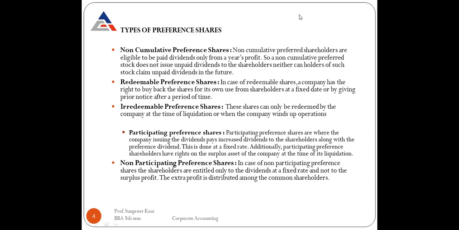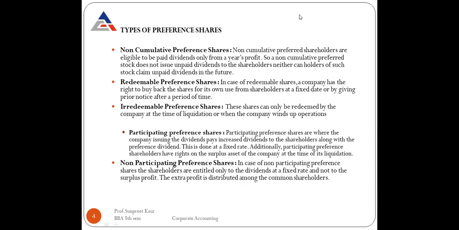In case of these non-participating preference shares, the shareholders are entitled only to the dividends at a fixed rate. Okay. The shareholders are given the dividends at a fixed rate, and it does not include the profit. It does not include the surplus amount. Which is the surplus amount? The amount above the profit, right? That is the surplus amount.